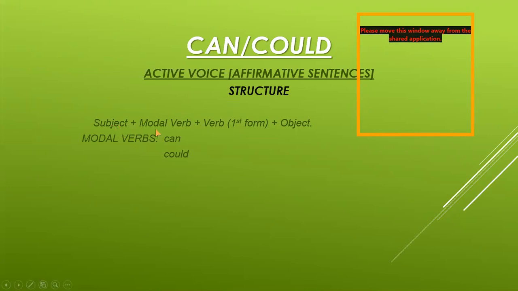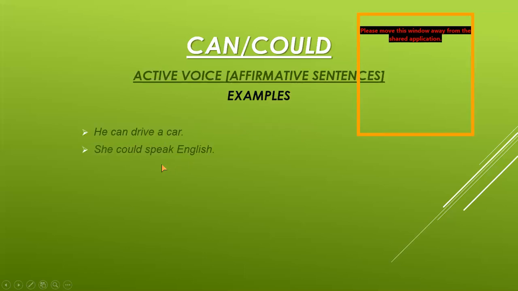So subject plus modal verb plus verb first form plus object. Full stop. This is the structure. You can see that always first form of verb is used in the active voice because modal verb is already present here, and we have the modal verbs can and could. Can is the present form of the modal verb and could is the past form of the same modal verb.